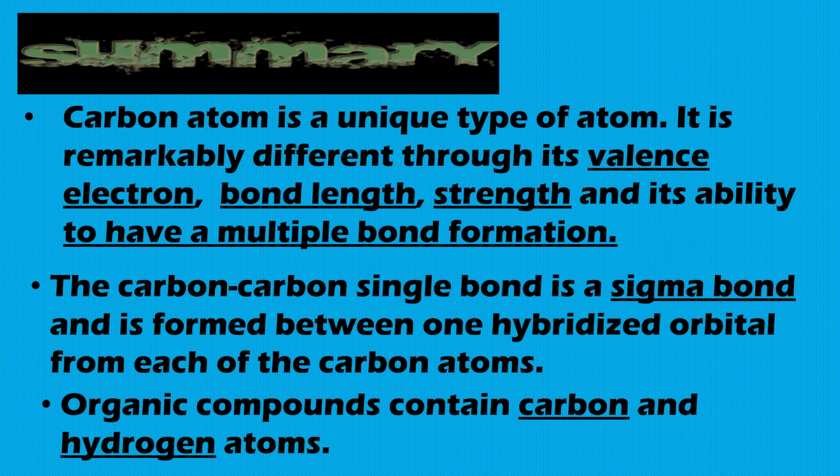Let's summarize our topic for today. Carbon atom is a unique type of atom. It is remarkably different through its valence electron, bond length, strength, and its ability to have multiple bond formation. The carbon-to-carbon single bond is a sigma bond, and it's formed between one hybridized orbital from each of the carbon atoms. Organic compounds contain carbon and hydrogen atoms.